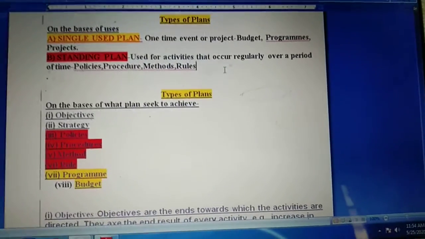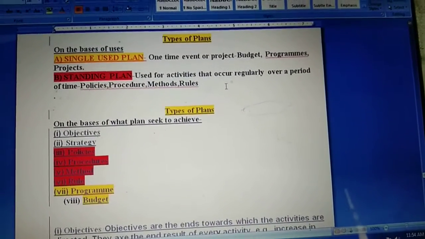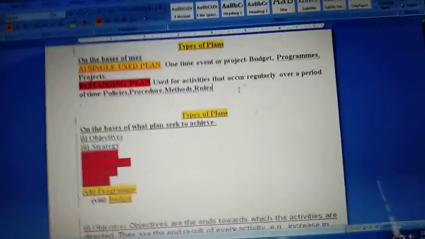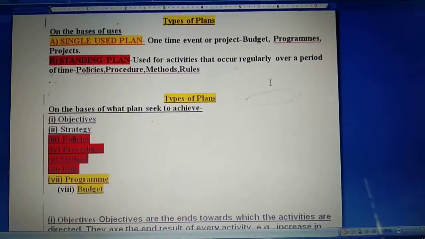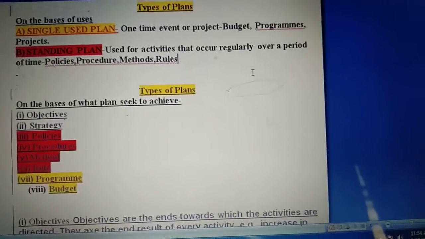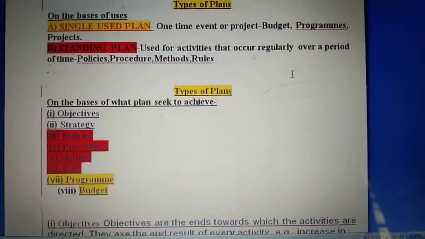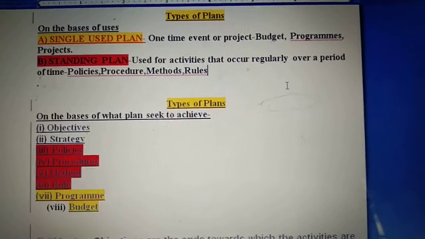Now we will discuss the types of plan on the basis of what the plan seeks to achieve, meaning on the basis of achieving an objective or goal. And this is what we are going to cover in our syllabus also. So children, on the basis of what the plan seeks to achieve, we divide our plans into objective, strategy, policy, procedure, method, rules, program and budget.